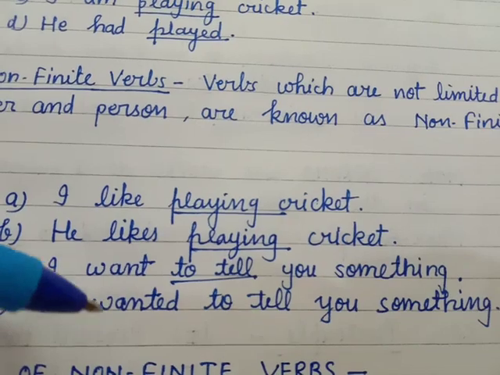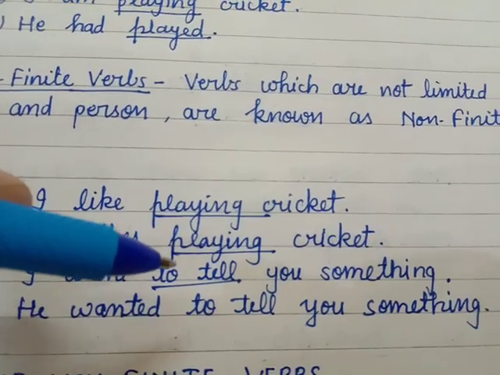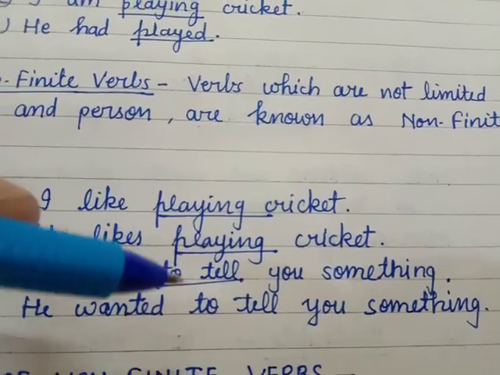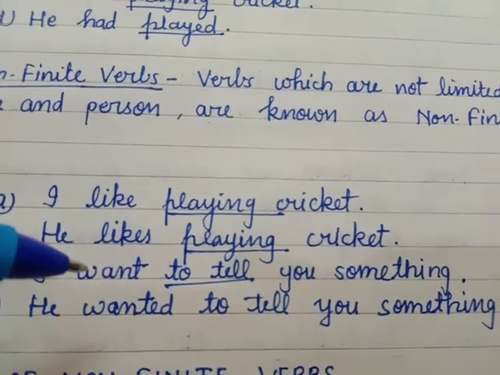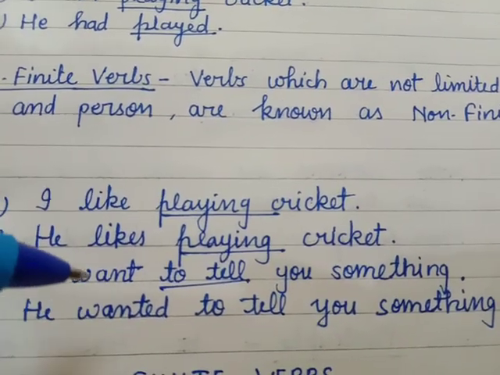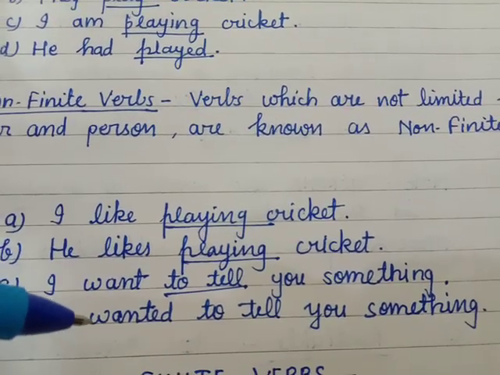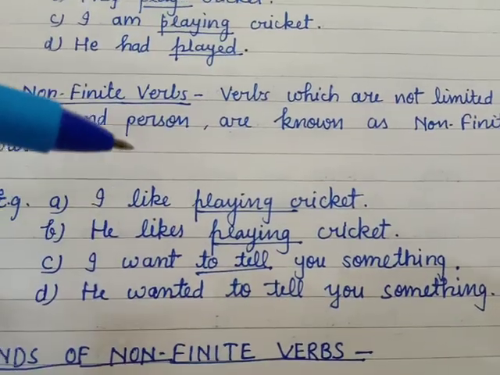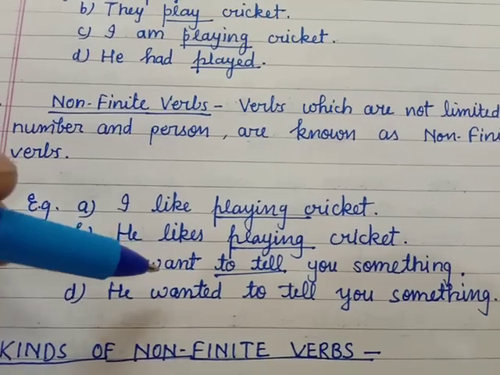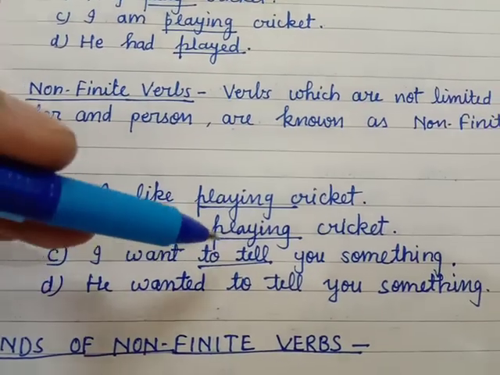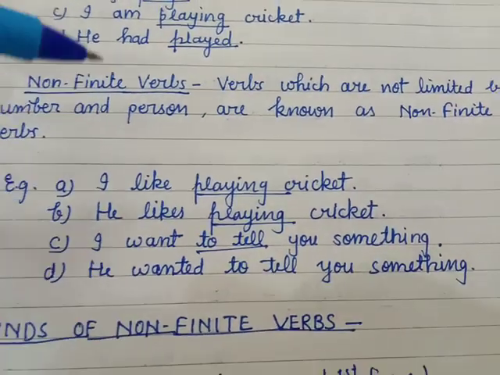The tense has changed, but the non-finite verb is the same. But the main verb is changed. Here you will see want and here wanted. So this is called a finite verb and this is called a non-finite verb.